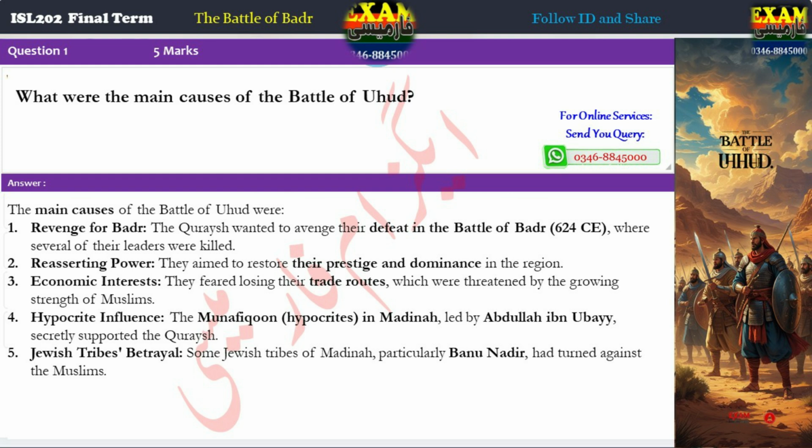3. Economic interests. They feared losing their trade routes, which were threatened by the growing strength of Muslims. 4. Hypocrite influence. The Munafiqun, hypocrites, in Medina, led by Abdullah ibn Ubay, secretly supported the Quraysh. 5. Jewish tribes' betrayal. Some Jewish tribes of Medina, particularly Banu Nadir, had turned against the Muslims.